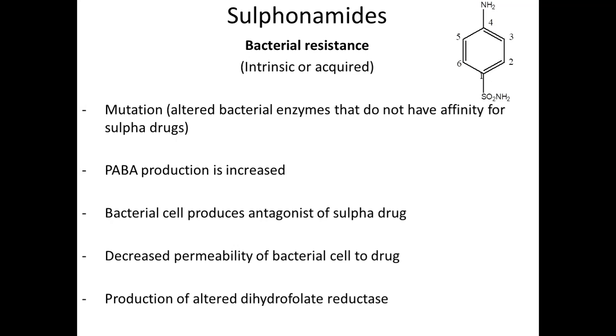Okay, this is about the biochemical perspective. Now the fourth reason is decreased permeability of the bacterial cell to the sulfur drug. Sulfonamide, when it approaches the bacterial cell, what will happen? The bacterial cell will decrease its permeability. If the nature is changed, then permeability is decreased, then physically the sulfonamide or the sulfur drug cannot enter into the cell. Okay, that is another mechanism of resistance.